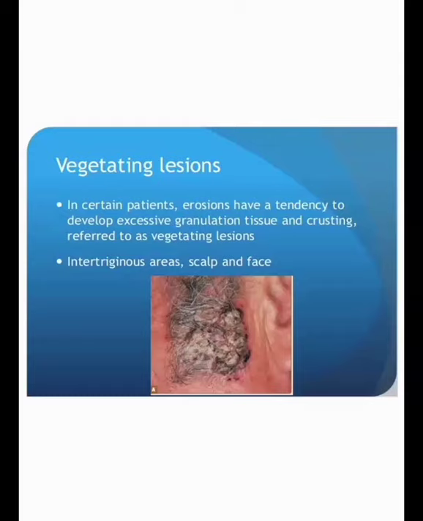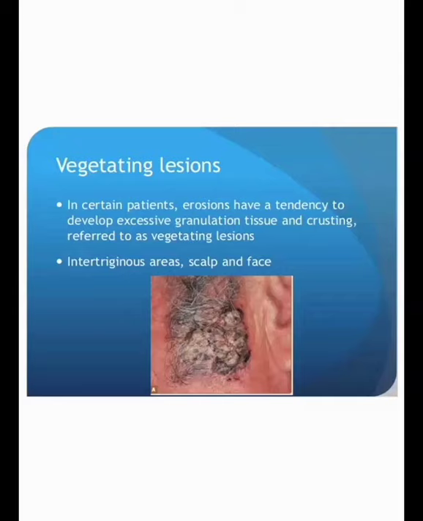And in some conditions, these hyperplastic erosive plaques have the tendency to develop excessive granulation tissue and crusting. There will be a chance for excessive granulation tissue and crust formation.